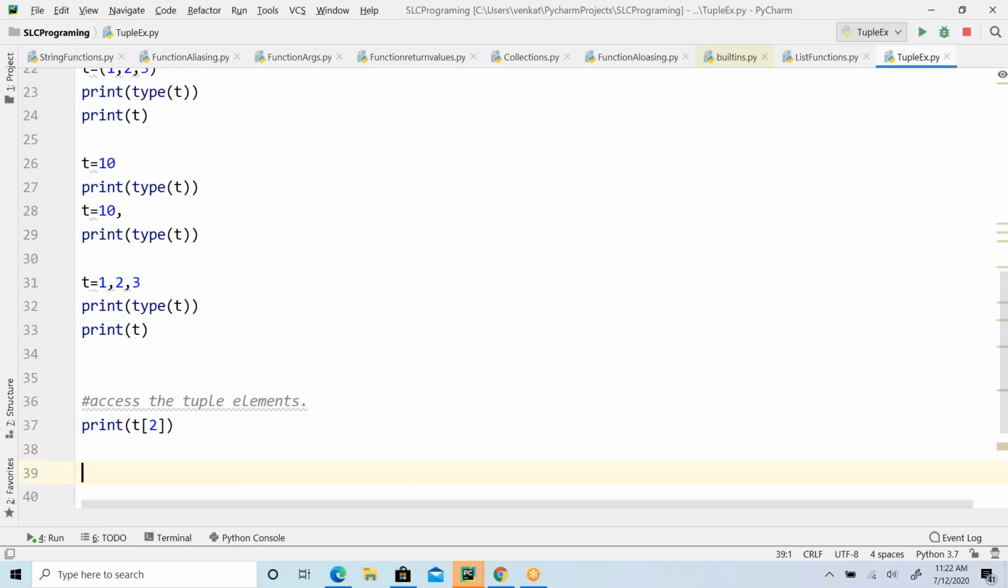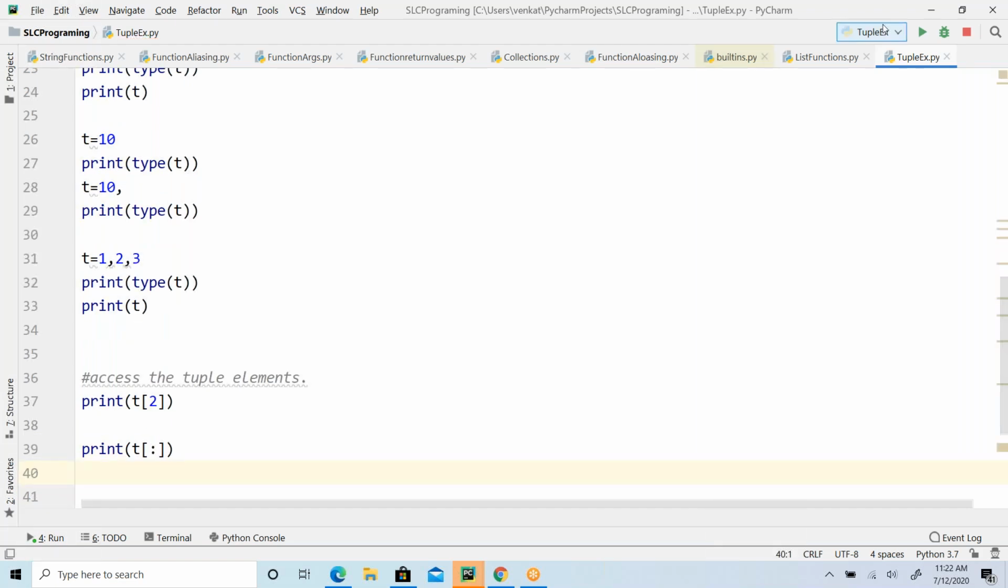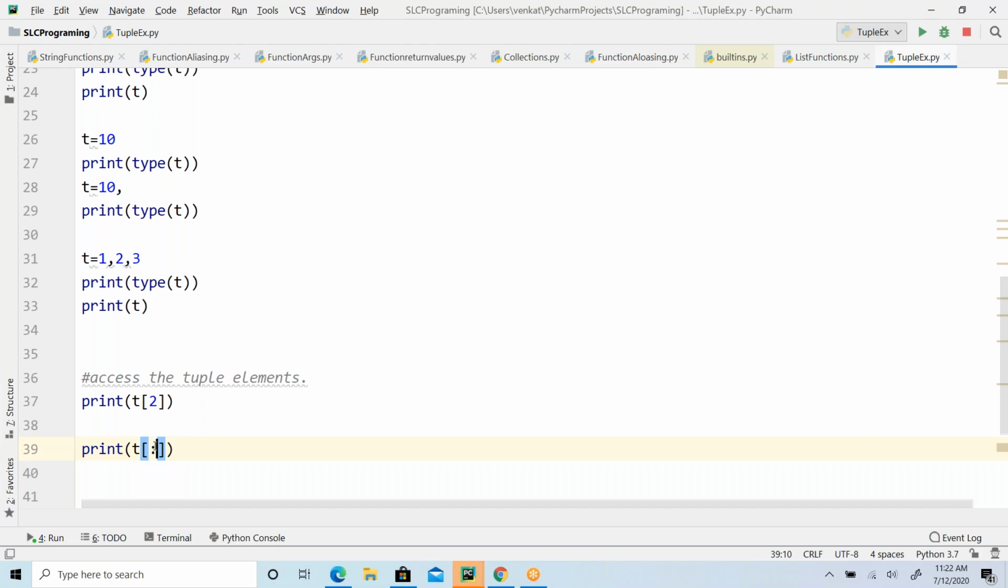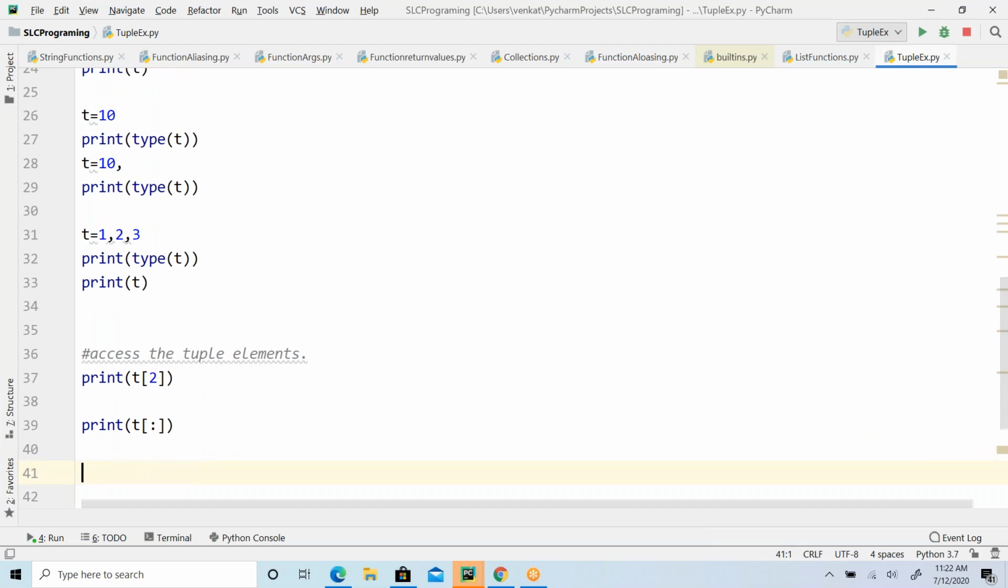So I can access using index, or I can access using the slice operator. We already know about the slice operator. If I just keep the slice operator, it is going to return everything. How we performed the slice operator using range in the case of string, the same way you can practice with the tuple as well.